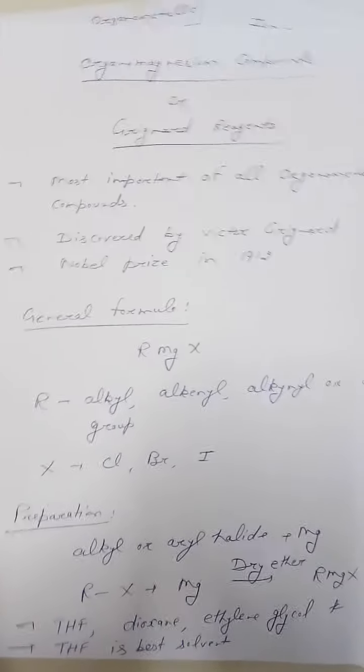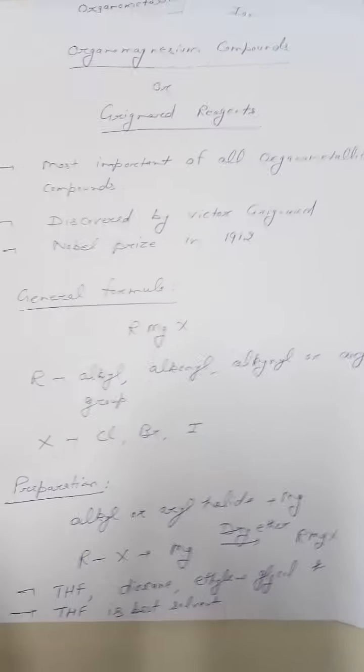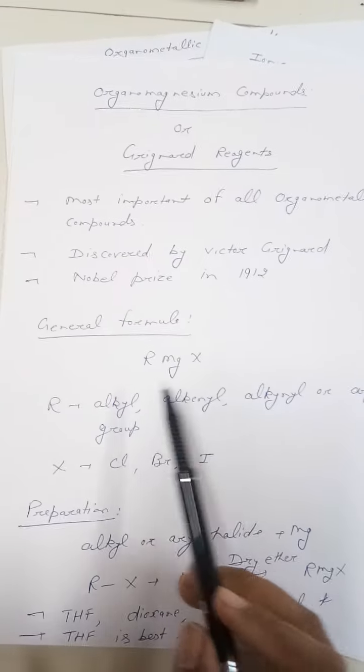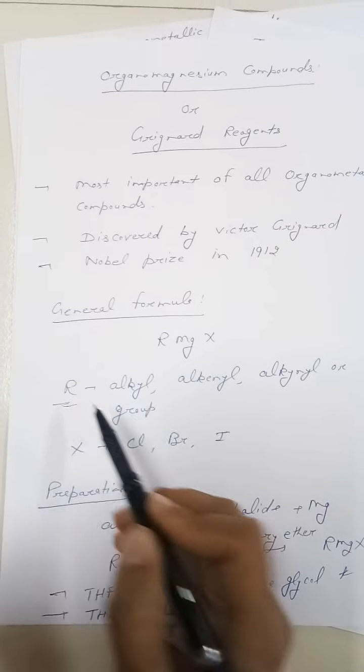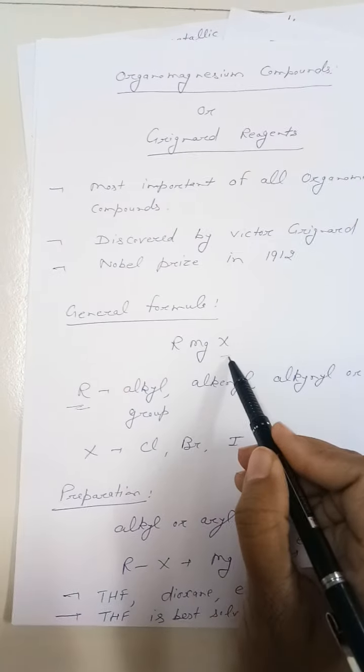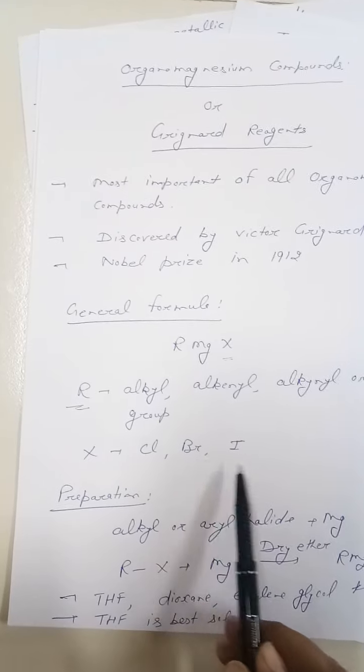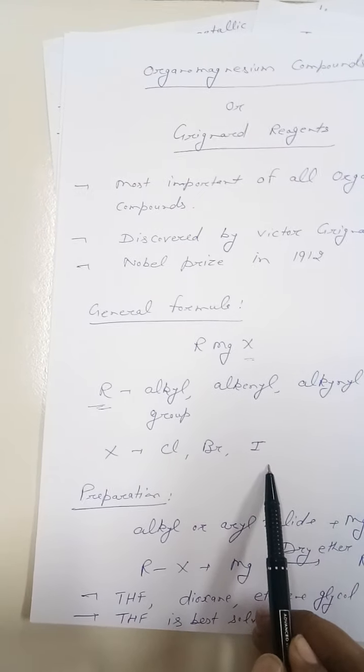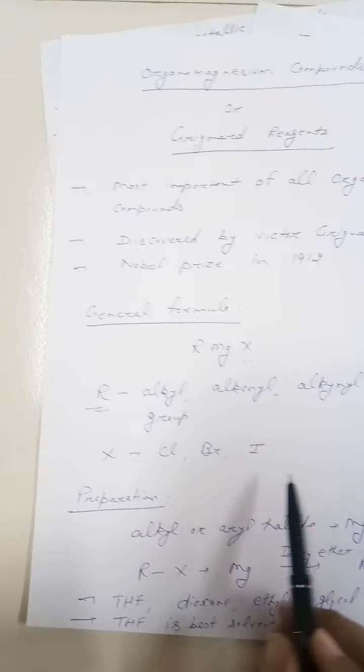R stands for alkyl, alkenyl or aryl group, meaning the organic part; R is the alkyl group basically. Next, X stands for halogens, that may be chlorine, bromine or iodine. Fluorides are less commonly used because they are very difficult to prepare.